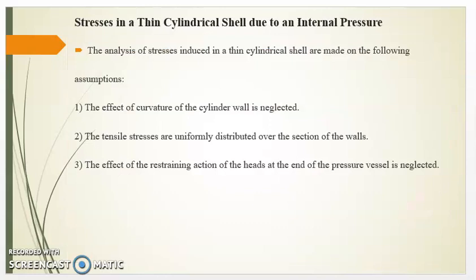Now we will see different stresses in thin cylindrical shell due to internal pressure. The analysis of stresses induced in a thin cylindrical shell is made on the following assumptions. First, the effect of curvature of the cylinder wall is neglected. Second, the tensile stresses are uniformly distributed over the section of the walls. Third, the effect of the restraining action of the heads at the end of the pressure vessel is neglected.